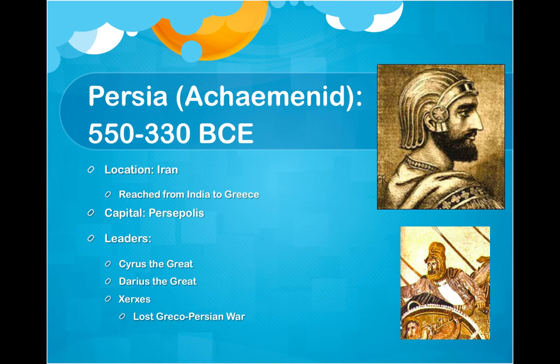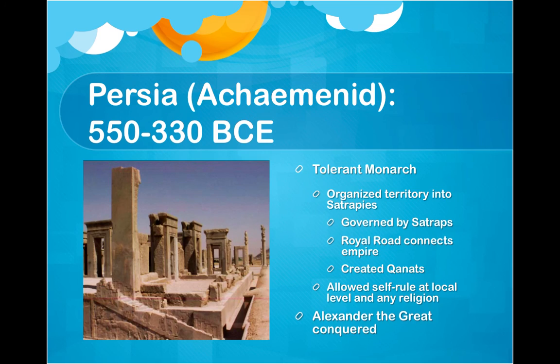And then this Persian empire, the Achaemenid, will reach from India to Greece, with their capital being at Persepolis. And their major leaders, their first one is Cyrus the Great, and then Darius the Great takes over after him, expands the empire more. And then Xerxes is the last of the great rulers, although we might not view him as great in the Western world because of the Greco-Persian Wars, which he'll lose to the Greeks on, where we have the famous Battle of Thermopylae. But he's like the last great one. And then the leaders after him start falling in skill and ability, and will eventually be conquered by Alexander the Great.